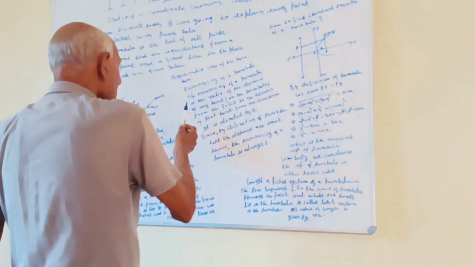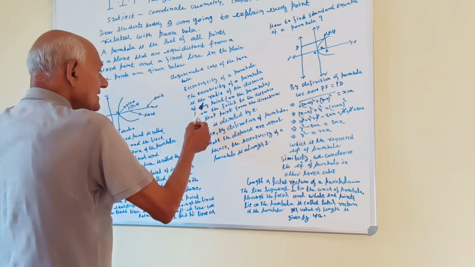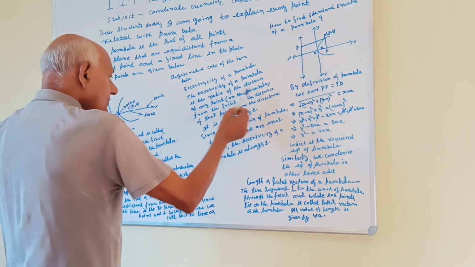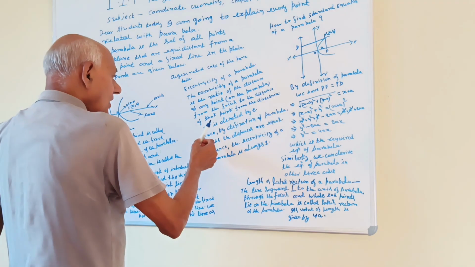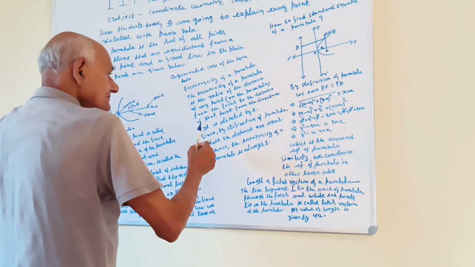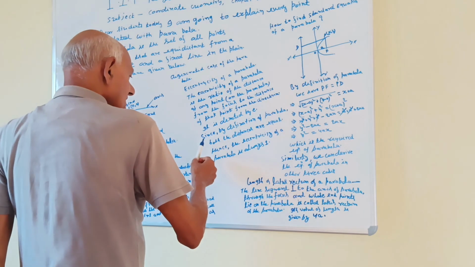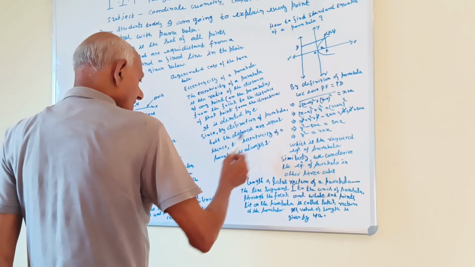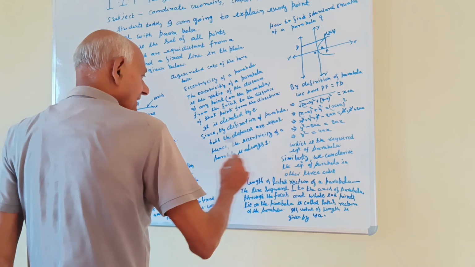Eccentricity of a parabola. The eccentricity of a parabola is the ratio of the distance of any point on the parabola from the focus to the distance of that point from the directrix. It is denoted by a small e. Since by definition of parabola both the distances are equal, hence the eccentricity of a parabola is always 1.